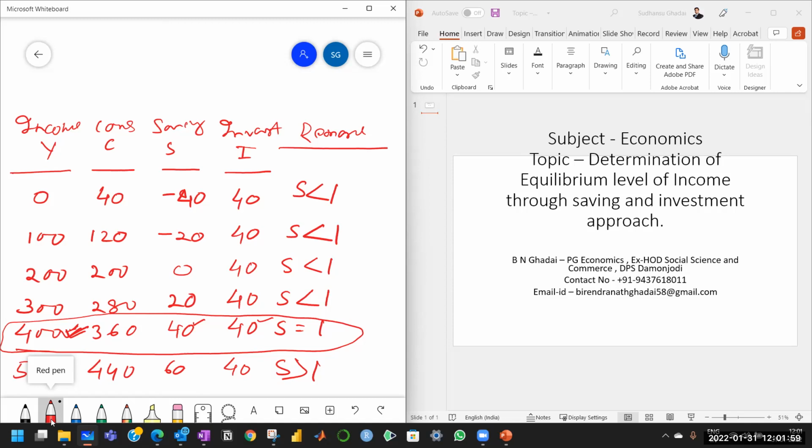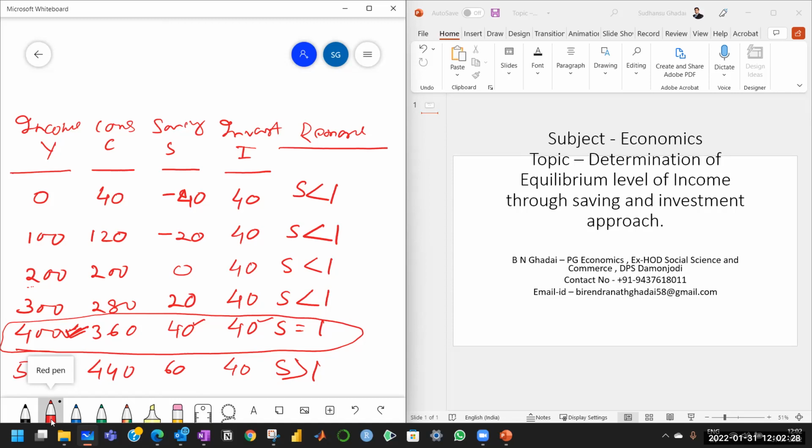And again I want to ask a question. What is this income level called? This is called break-even income. If consumption is equal to income and saving is 0, this level of income is called break-even income. Remember, break-even level, break-even income. Consumption is equal to income, so saving is 0. Saving is 0, investment 40, again saving is less than investment.